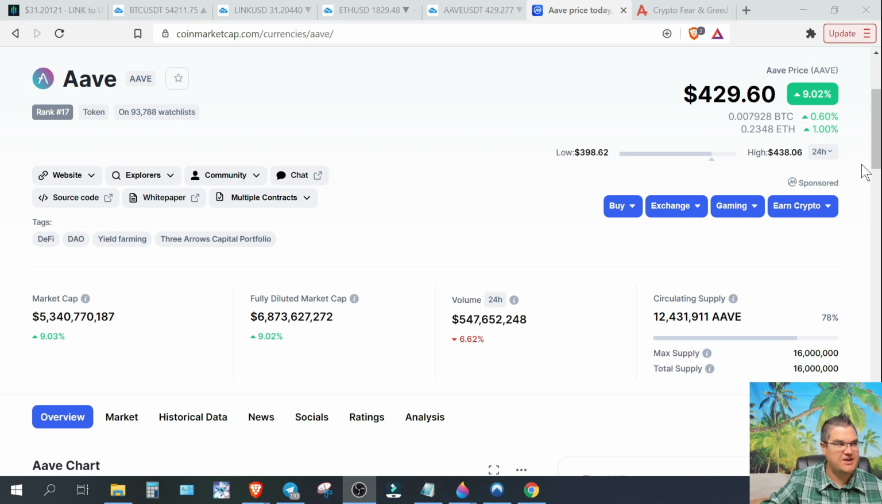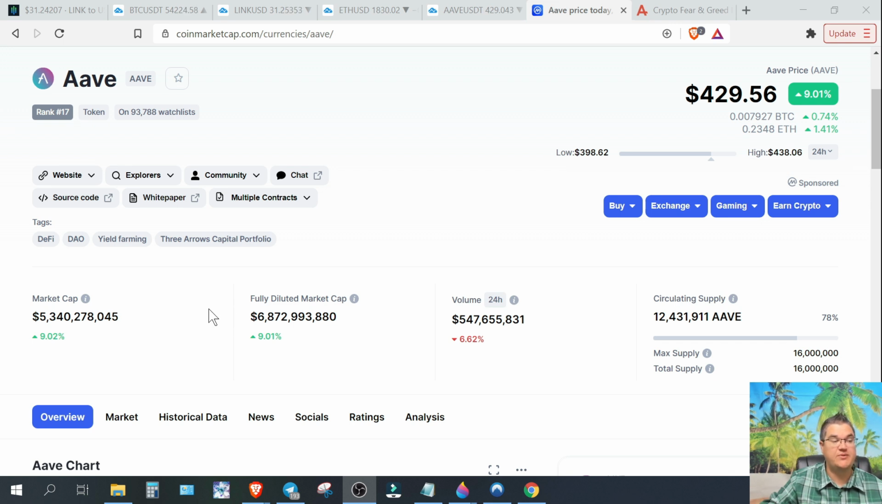My name is Chase. Today we're going to talk about Aave, current number 17th ranked coin. Current market cap for Aave right now is just over $5.3 billion, up 9% in the past 24 hours, as you see there. And current price just shy of $430. And you can see these market caps.